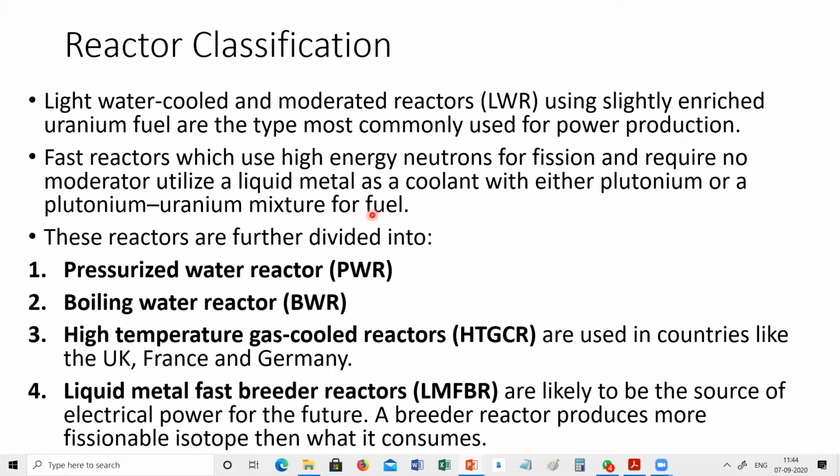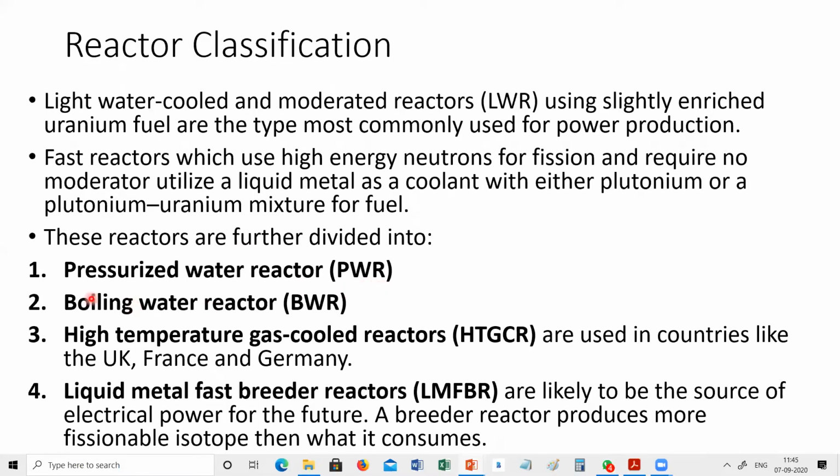The information given in the table is again stated here. According to their structure and working, these reactors can be further classified. First is the pressurized water reactor, PWR, where whatever steam is produced is again pressurized.